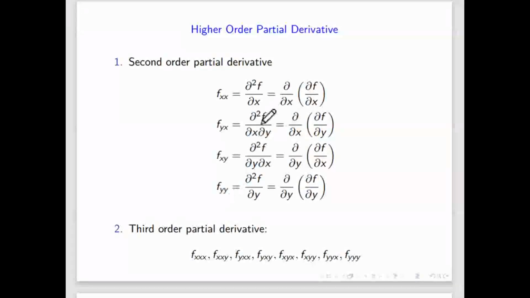Now the question is, if you differentiate first with respect to x and then with respect to y, and then change the order, yx and xy, are both the same or not? Will changing the order of differentiation change the answer? First differentiate with respect to y and then with respect to x, then do the reverse. Will it change the answer, or are these both equal?